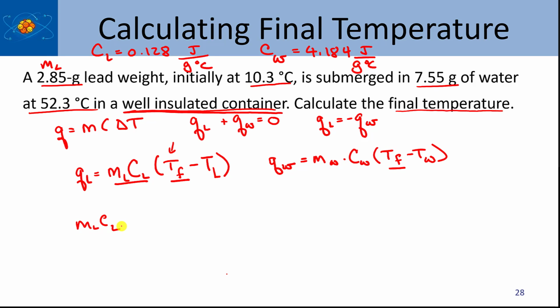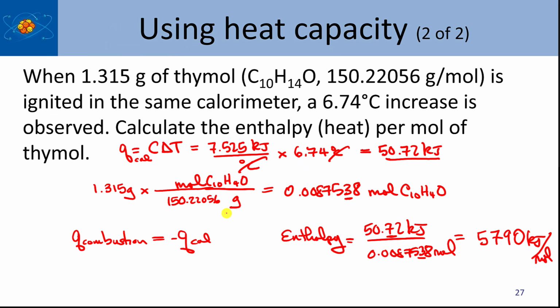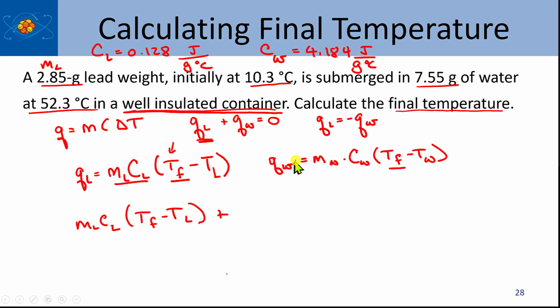So I'm writing this term down, times T final minus T_L, the initial temperature of the lead, plus the second half of the equation, which is this one here. That'll be the mass of the water times the C for the water times T final minus T_W, which is the initial temperature of the water. Now all this is equal to 0.